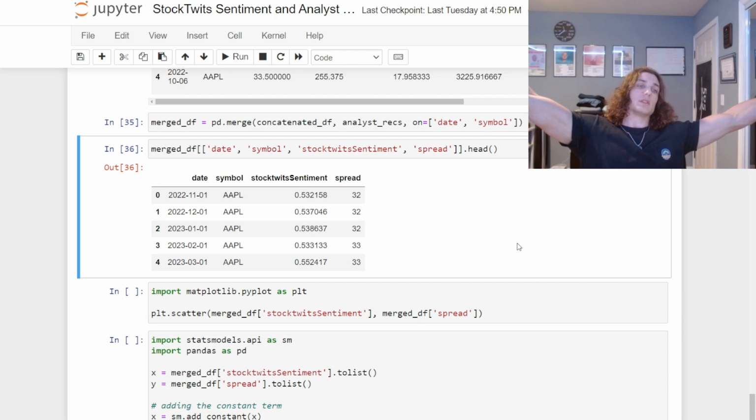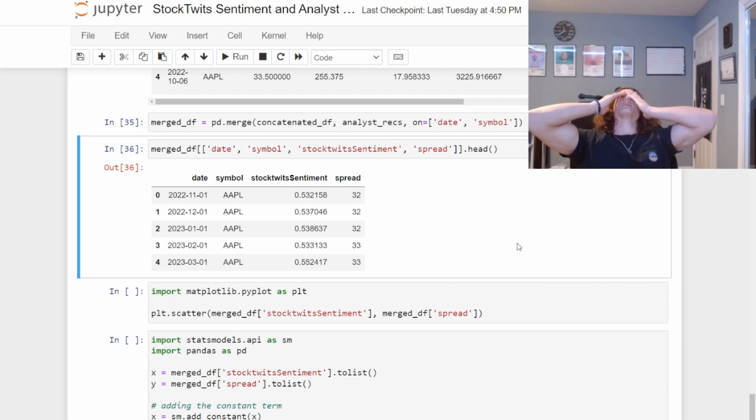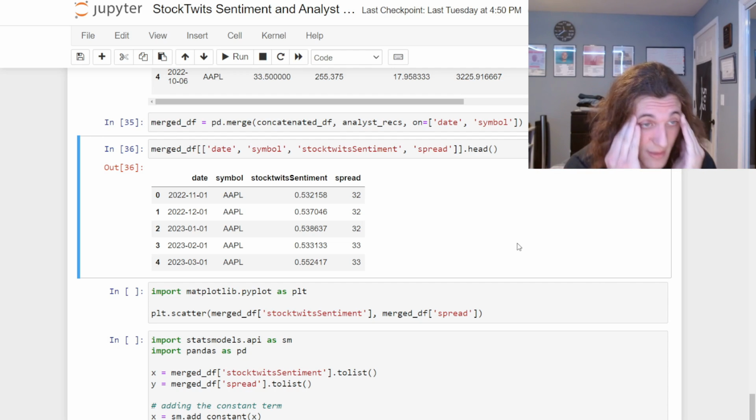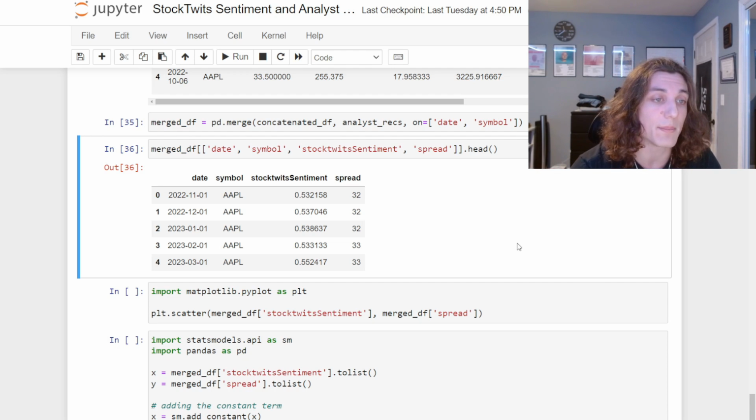Now, what are the implications of this? Why do we even care at all about analyst recommendations? Well, analyst recommendations have been studied to death, right? Because they're just such a prevalent feature in the finance industry. There's no shortage of papers, good and bad, about the price impact of analyst recommendations. So in the context of social sentiment, what can this inform? How does this help us?